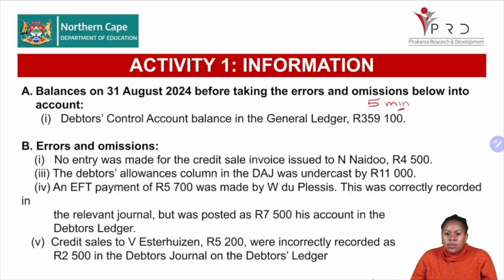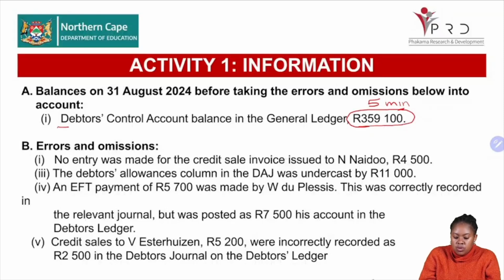Welcome back, grade 12s. Now let's quickly look at the information that is presented to us. It says the balance on 31 August before taking errors and omissions below into account was 359,100. This is the balance of the debtors control. And obviously, that's the amount that we are going to start our debtors control account with.